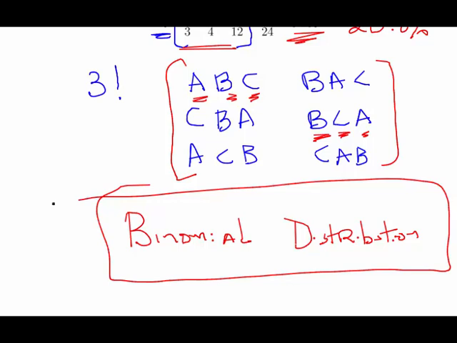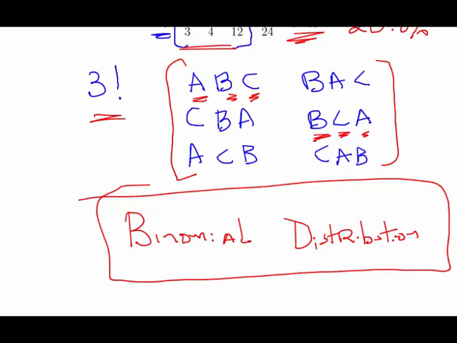It's just I haven't got that far yet with my video sequencing. So we leave that there. By the way, the 3 factorial is not exactly the binomial distribution. There are a couple of key differences, but it's setting it up towards the binomial distribution. That's just a comment about how things dovetail with each other.